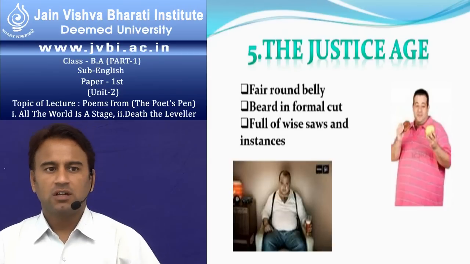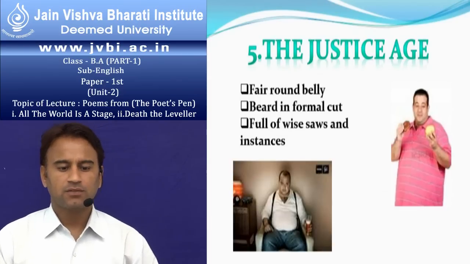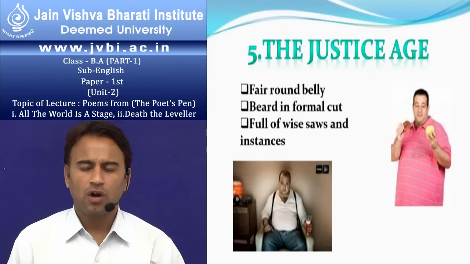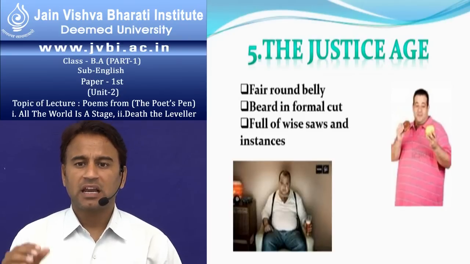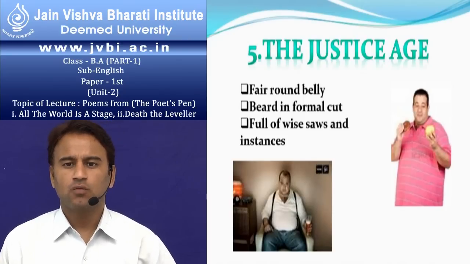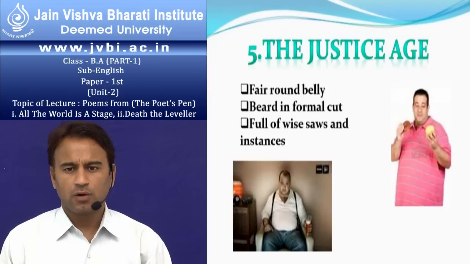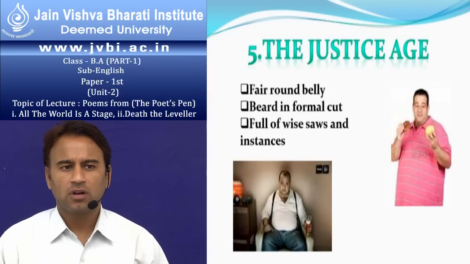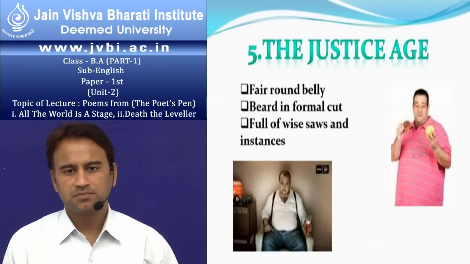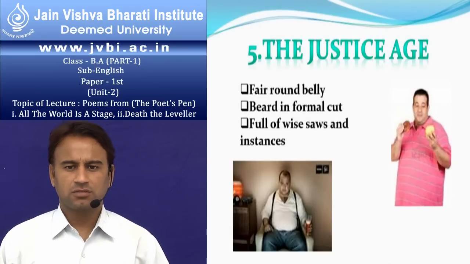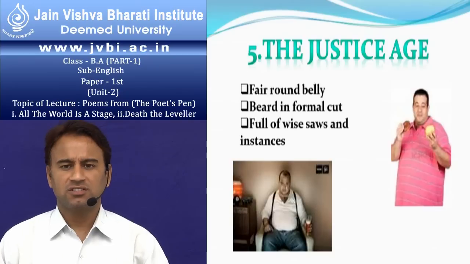Now we turn to the fifth age. This is the downfall of this story. The climax of the story is the fourth age, which is the soldier age. Now the story goes on a fall with the justice age. This is a relaxing age because man becomes relaxed in this age.